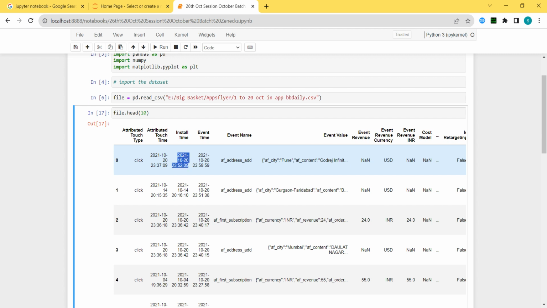Install. He installed the application. This particular data set might be about when the user is not having any application, then show that advertisement to the user. Means Prince is not having any application of Big Basket. Prince is shown the advertisement like if you install today, you will get 10% off every day. So he installed. When he clicked on that advertisement, everything is written. And after that installation, he performed some event. What is that event? Slowly we will understand. This event is about address add.